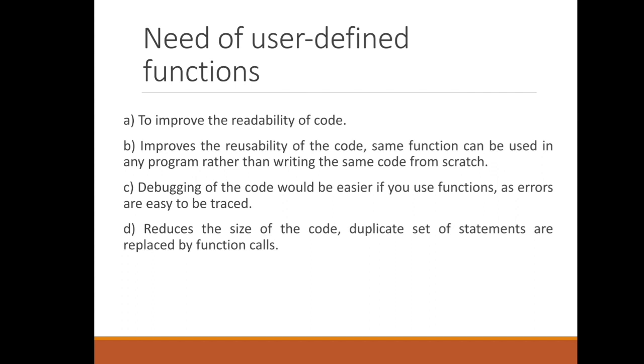Third, debugging of the code would be easier. It means when we find any error, it will also suggest the function name, so you can directly go to that function and find the error. So debugging is very easy. And fourth is to reduce the size of the code. When we want to perform the same operation, we can write the same statements multiple times, but when we have a function we have to write it only once.